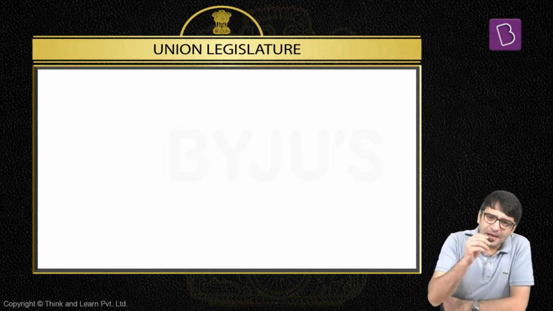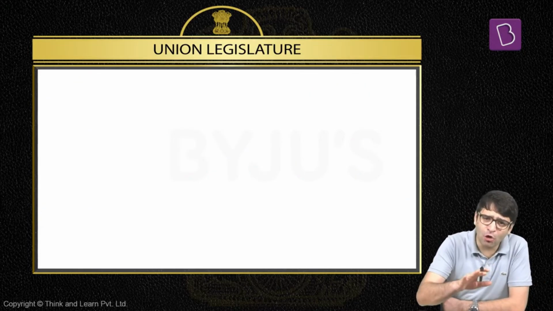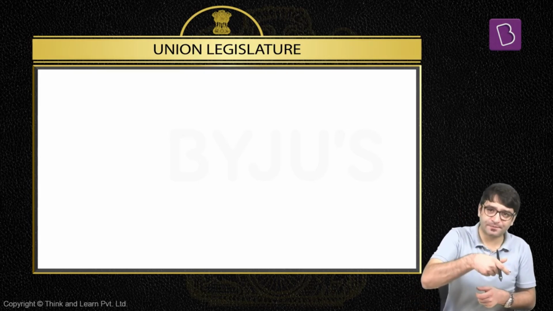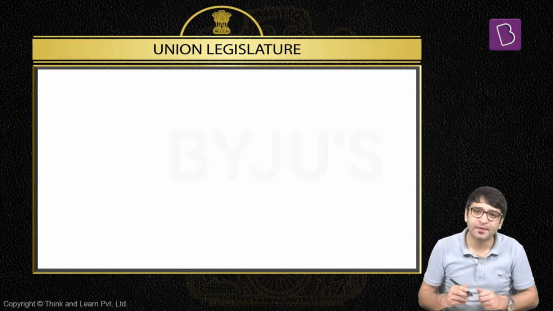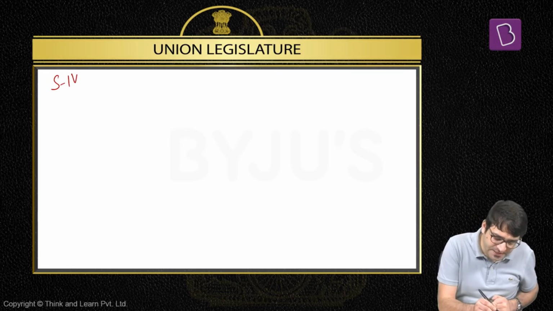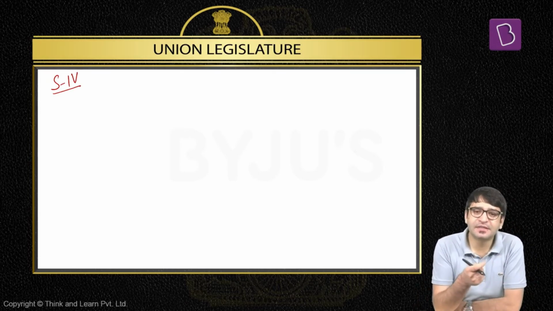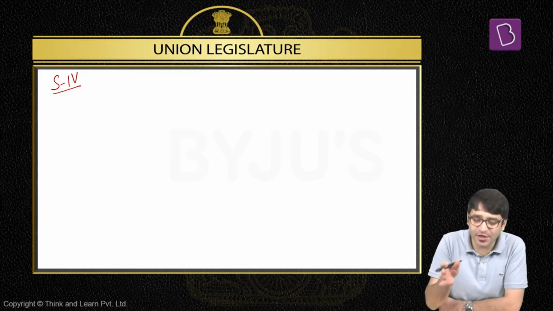This is the composition of Rajya Sabha. But now the question is, how are these MPs elected to Rajya Sabha? We know that these MPs are elected to Rajya Sabha by the states, by the state legislative assemblies. That is why we call Rajya Sabha the Council of States, because the states are directly represented in Rajya Sabha. How are these states represented in Rajya Sabha? For that we have Schedule 4 of the Constitution. What does Schedule 4 talk about? It talks about representation of states in the Council of States, in Rajya Sabha.